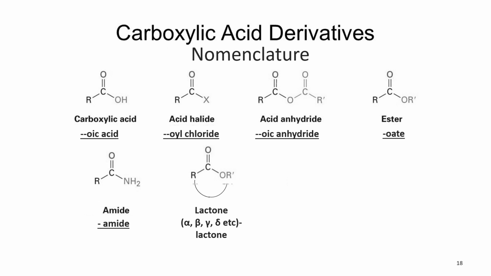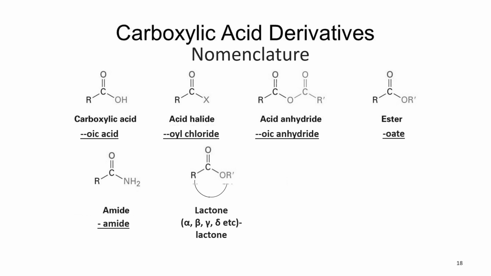If we have a general look at the carboxylic acid derivatives nomenclature, then we know that carboxylic acids are named from the parent name by adding oic acid at the end, just like alkanoic acid here. In case of acid chlorides, we add oyl chloride, so we call it alkanoyl chloride. And in case of acid anhydride, we call it oic anhydride, just like the acid. So it means alkanoic anhydride.